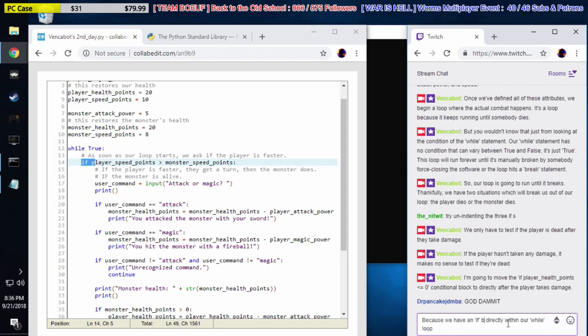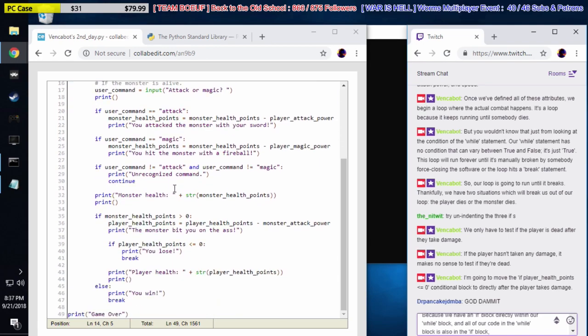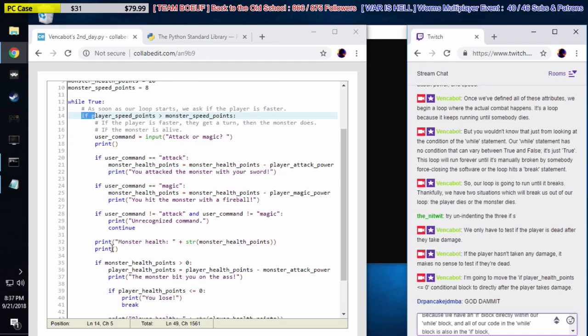Excuse me, an if block within our while block. And all of our code in the while block is also in the if block. This stuff only happens if the player's speed is higher than the monster's.